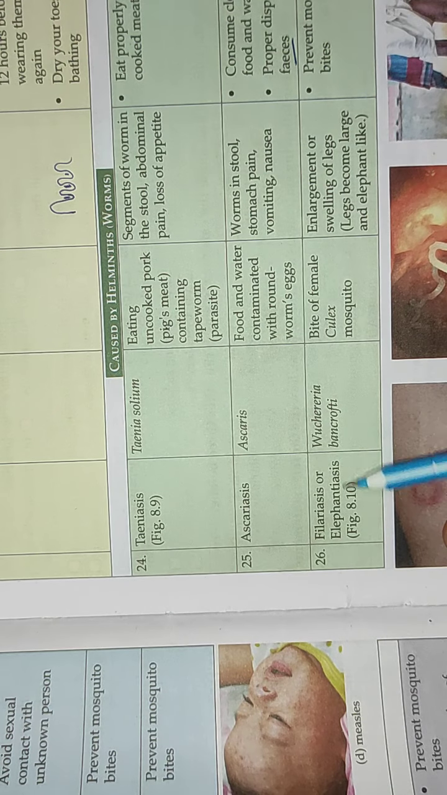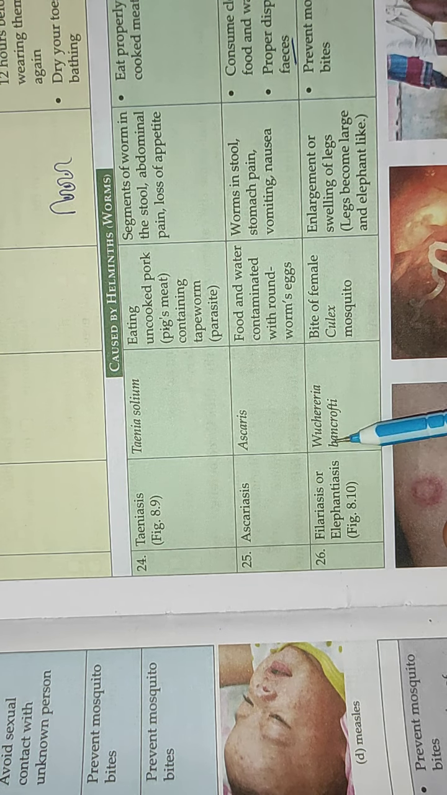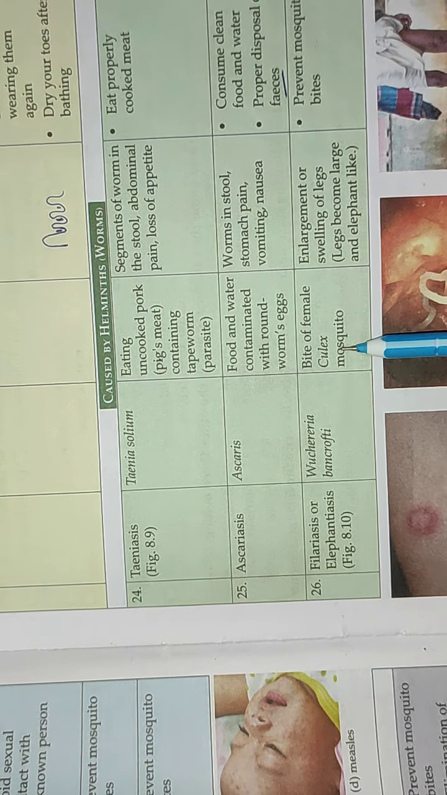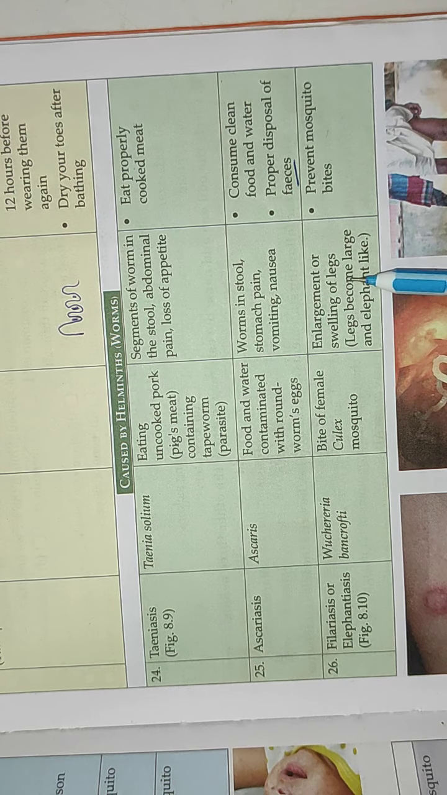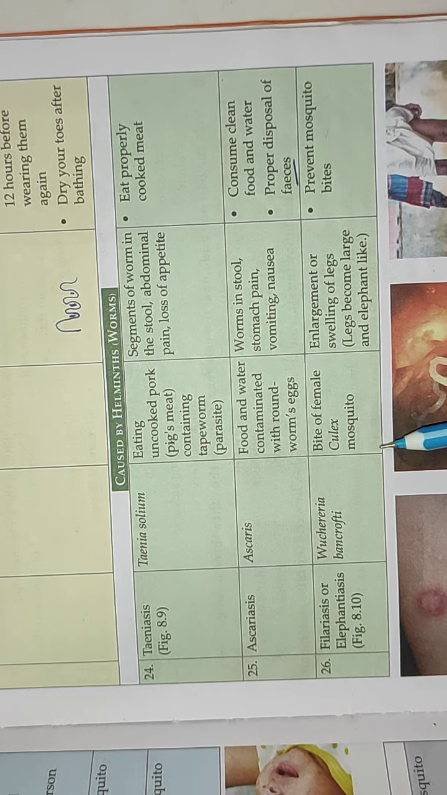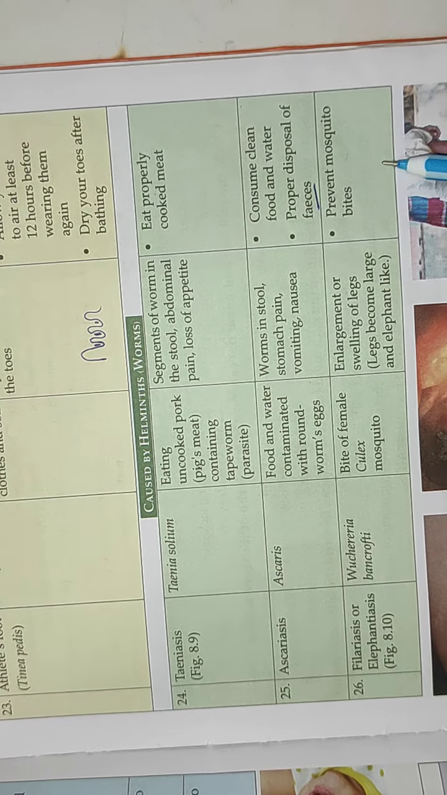Then filariasis or elephantiasis, in Hindi we say it hathi pav. It is caused by Wuchereria bancrofti. It is caused by the bite of a female Culex mosquito, and there is enlargement or swelling of legs. Legs become elephant like, therefore hathi pav or elephantiasis. What we can do is prevent mosquito bites.